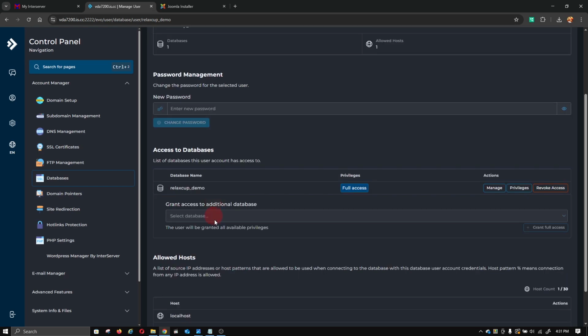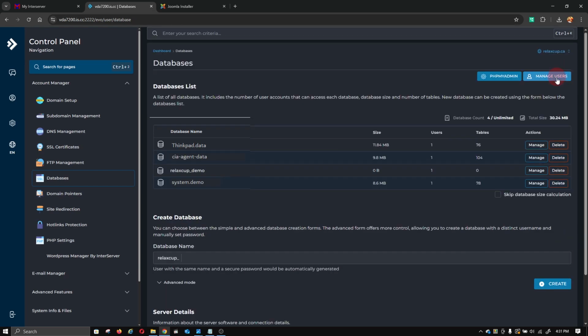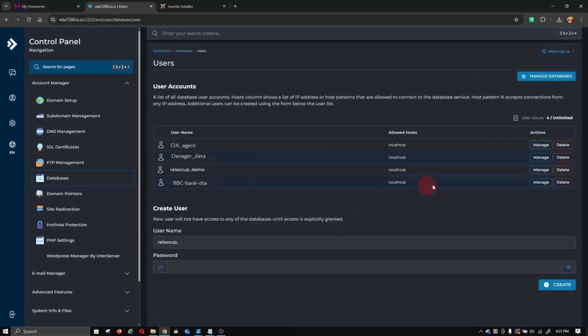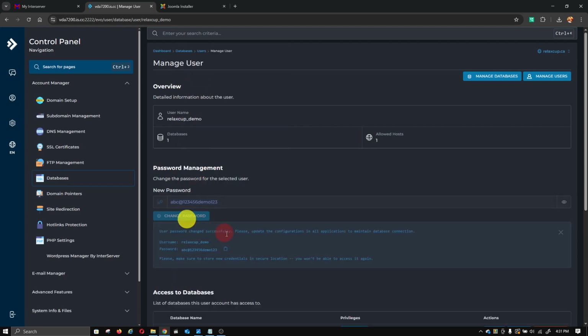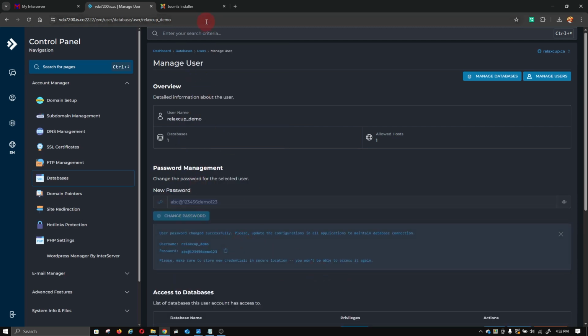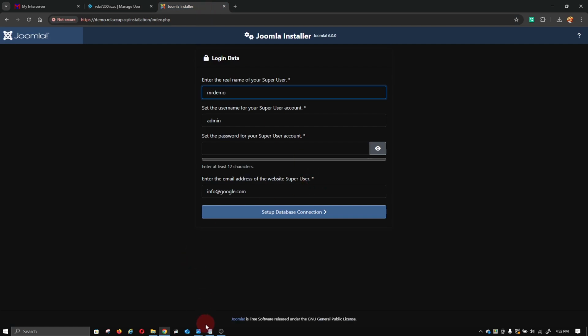Now you can use it as manage user. You can manage, of course, create a new password. Click change password. Come back here.